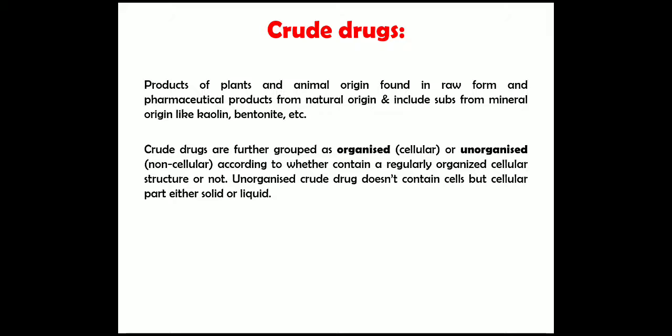Crude drugs are divided into two types: organized drugs and unorganized drugs. Organized drugs are known as the cellular part, and unorganized drugs are the non-cellular part, according to whether they contain a regularly organized cellular structure or not. Unorganized crude drugs don't contain cells, but are cellular parts, either solid or liquid.